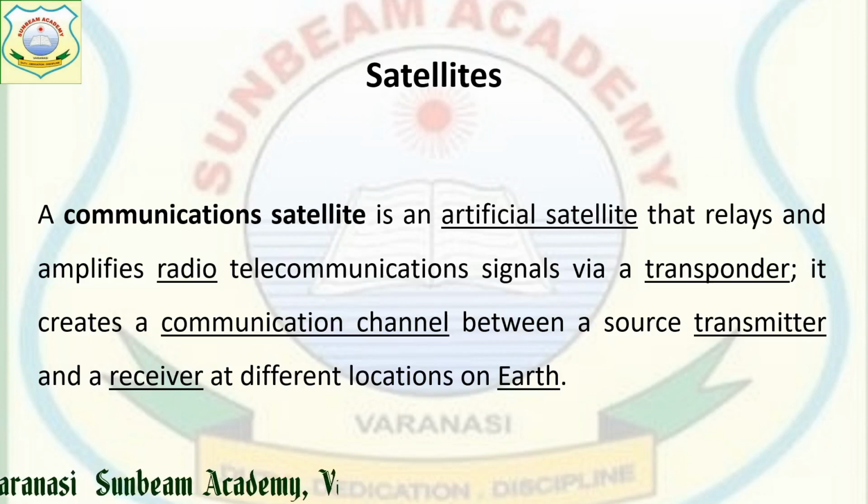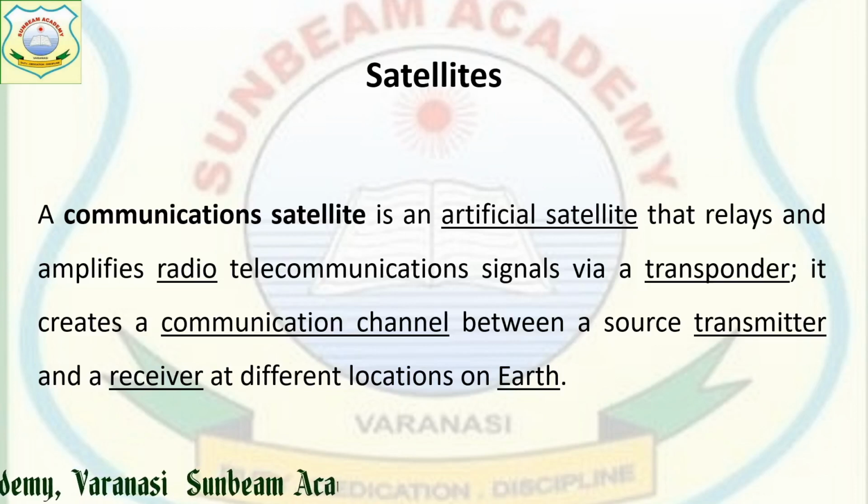Next is satellites. Communication satellites: nowadays whatever programs we get, even weather forecasts, everything is done with the help of artificial satellites, which relay and amplify radio telecommunication signals via the transponder.